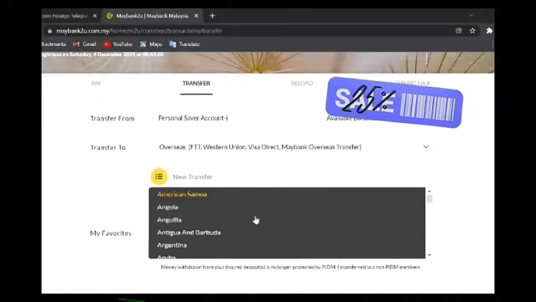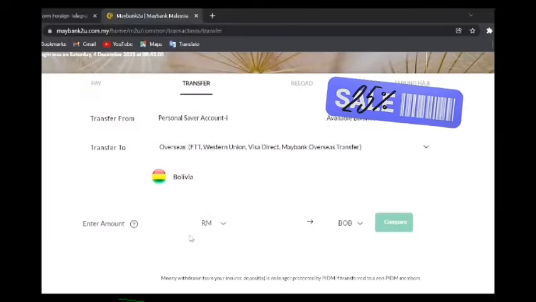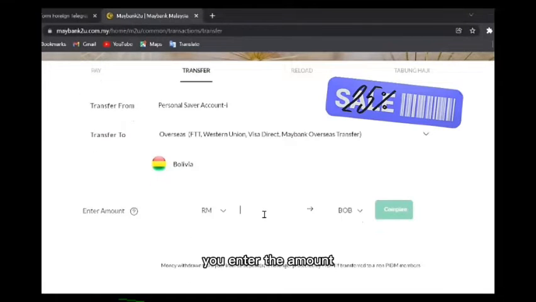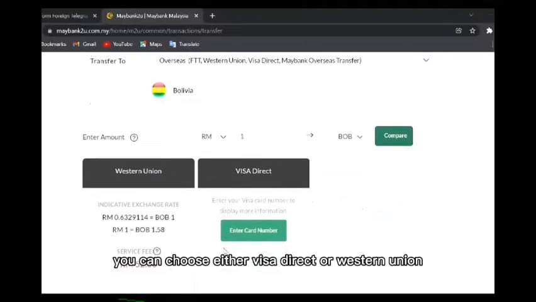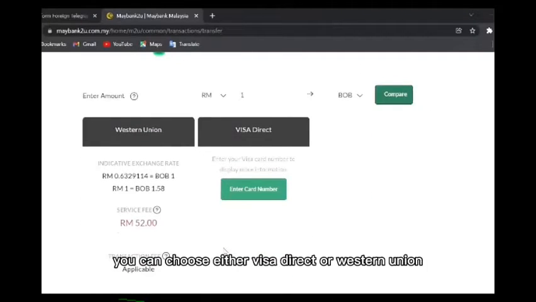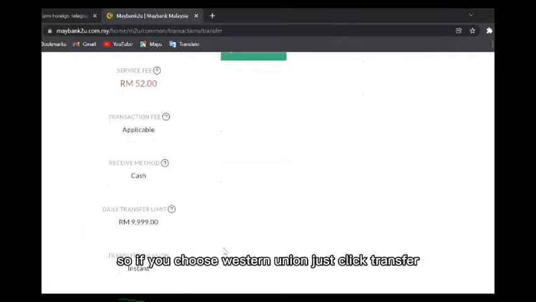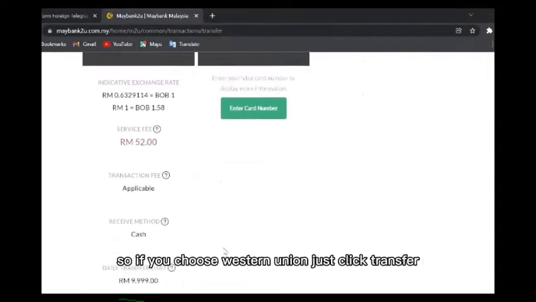For example, Bolivia. You enter the amount and then compare. You can choose either Visa Direct or Western Union. So if you choose Western Union, just click Transfer.